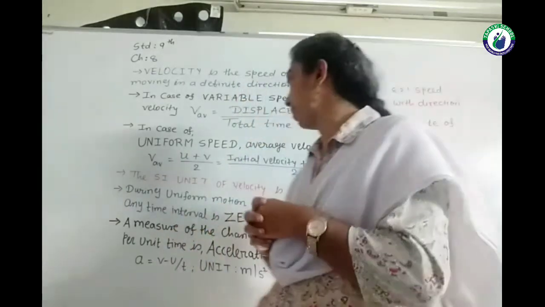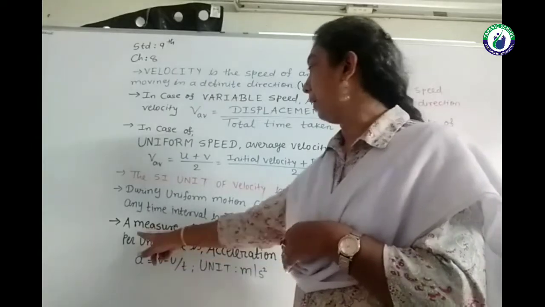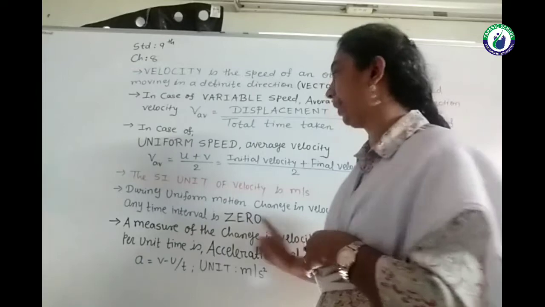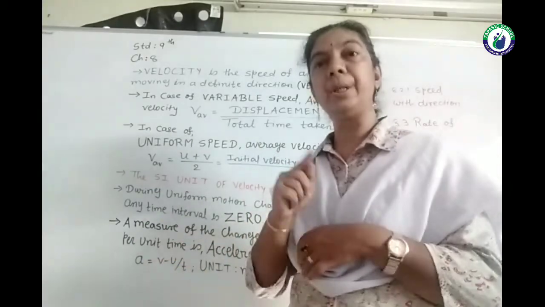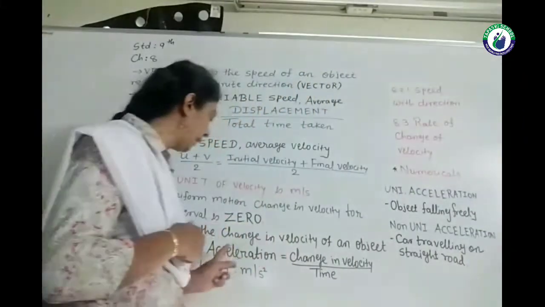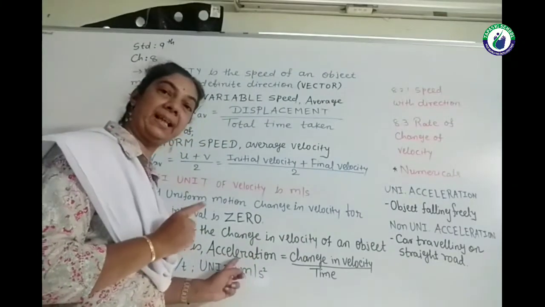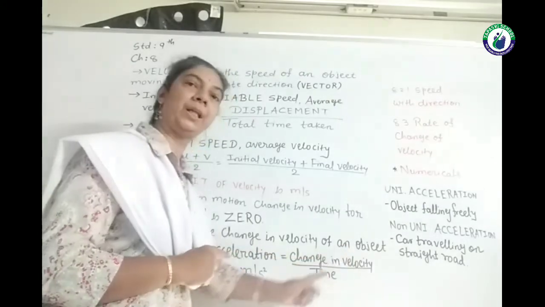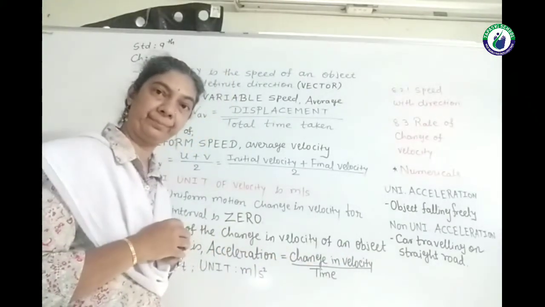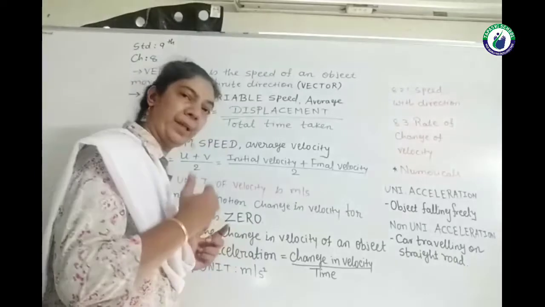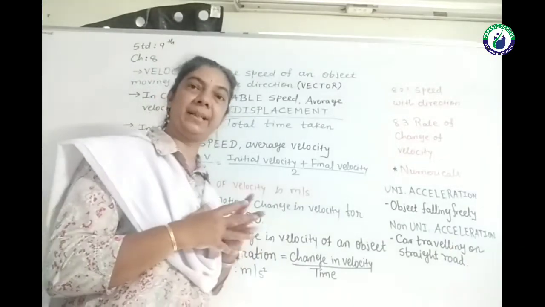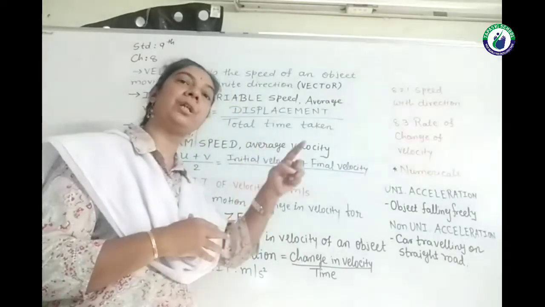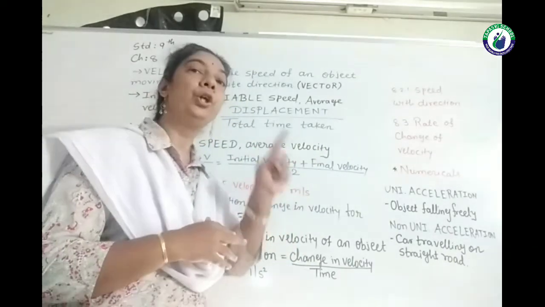In that situation, we can say that a measure of the change in velocity of an object per unit time is defined as acceleration, equal to change in velocity upon time. So we have a new quantity, acceleration, that explains the change in velocity in unit time.